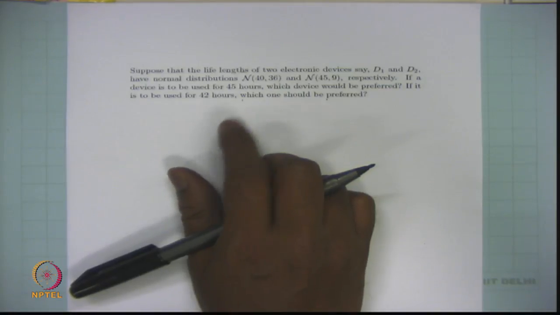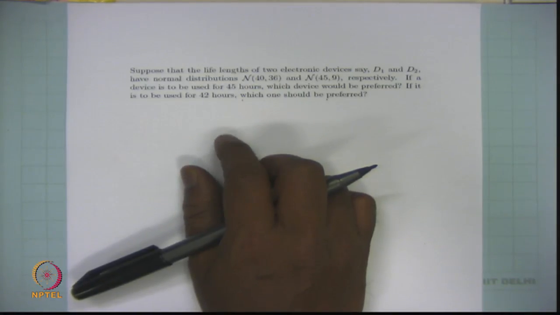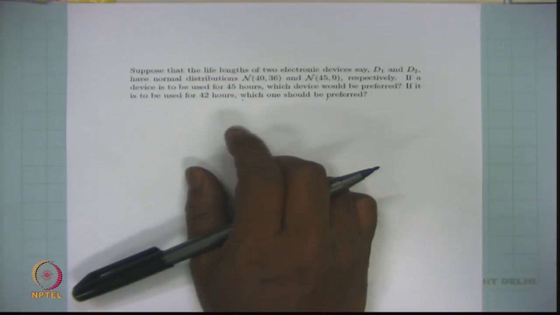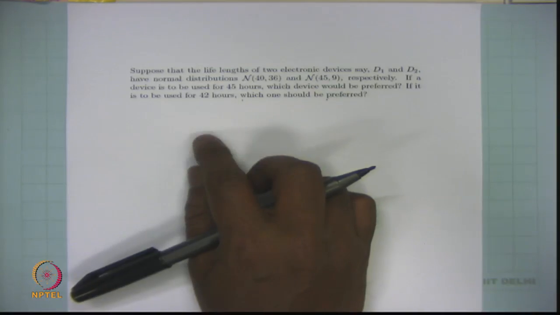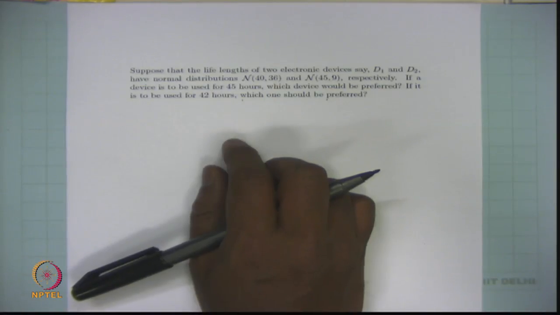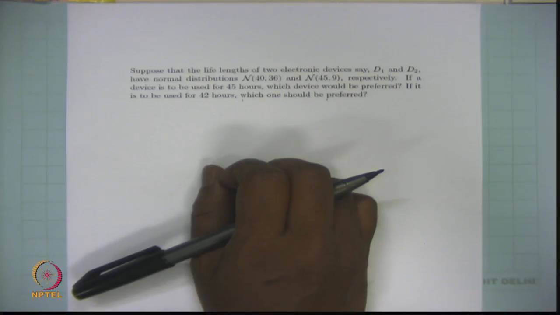Suppose that the life lengths of two electronic devices, say D1 and D2, have normal distributions. I am using the notation capital N for a normal distribution. The first parameter, 40, is the mean and the second parameter, 36, is the variance of the first normally distributed random variable. The second one is also a normally distributed random variable with mean 45 and variance 9. If a device is to be used for 45 hours, which device would be preferred? If it is to be used for 42 hours, which one would be preferred? So there are two questions.